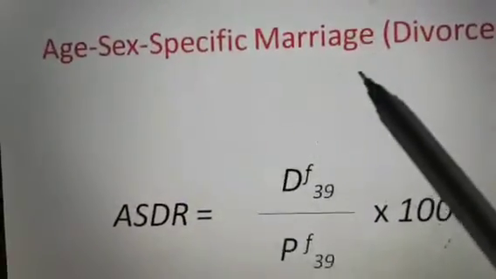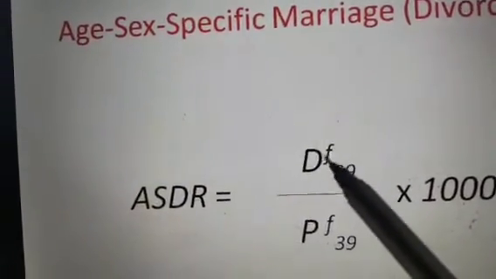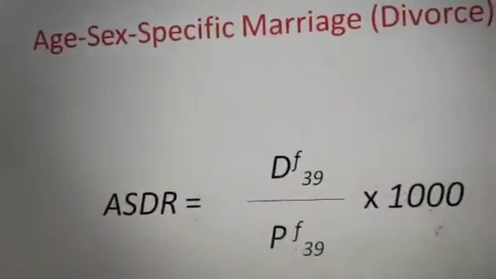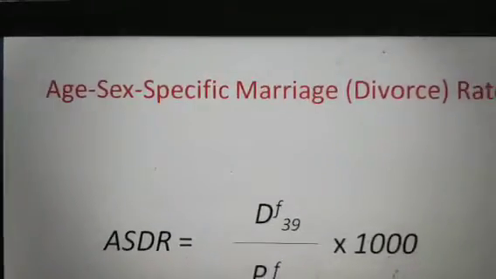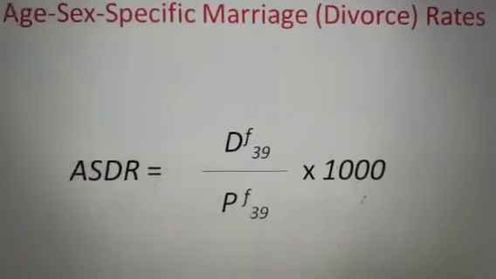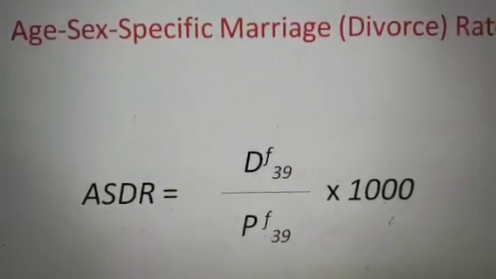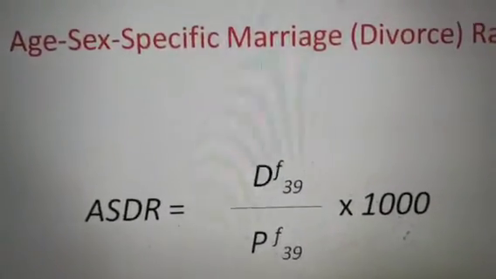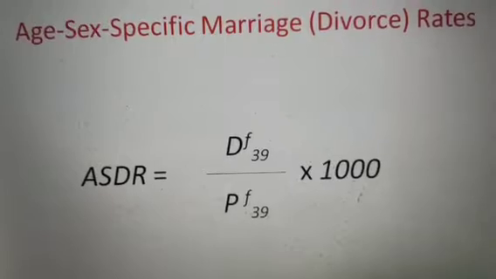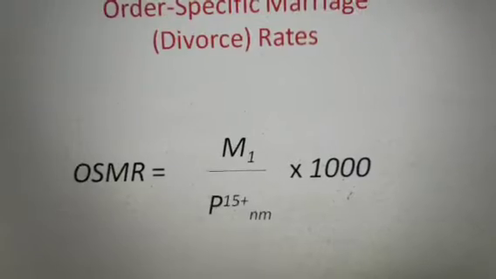When we talk about the age specific marriage rate, we write ASMR is equal to M F39 in place of D, divided by P F39, into 1000. That will convert into the age specific marriage rate. With this formula, we can measure in any country the specific age marriage or specific age divorce rate of the population, by which we can narrate the various socio-economic factors or story of that particular country.